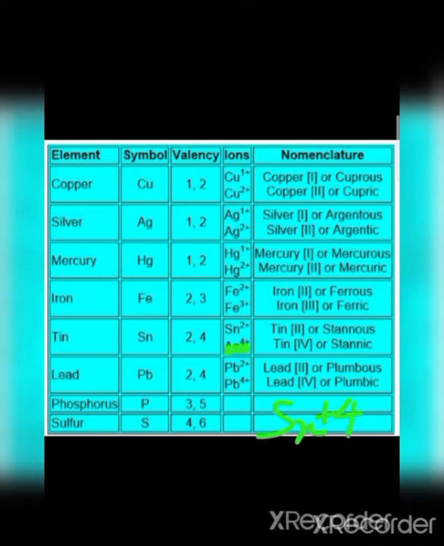Not Ag plus 4. Sn plus 2, tin second, and when its valency is plus 4, it is represented by tin fourth. When valency is plus 2, its name is stannous, and when valency is plus 4, its name is stannic.